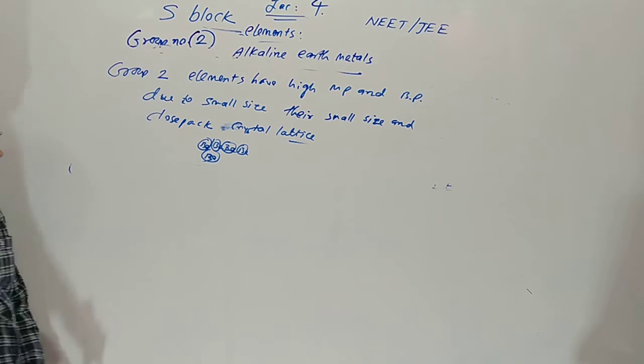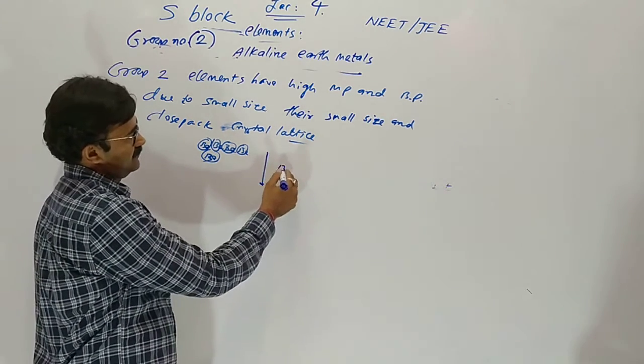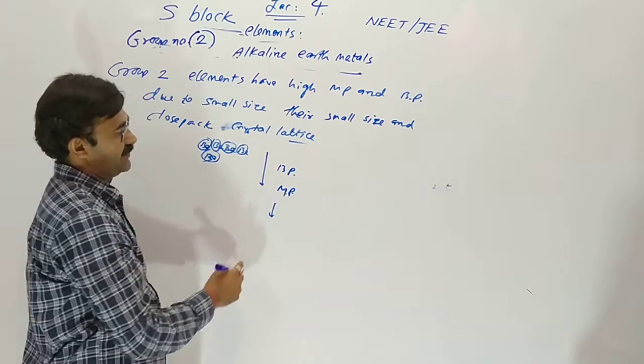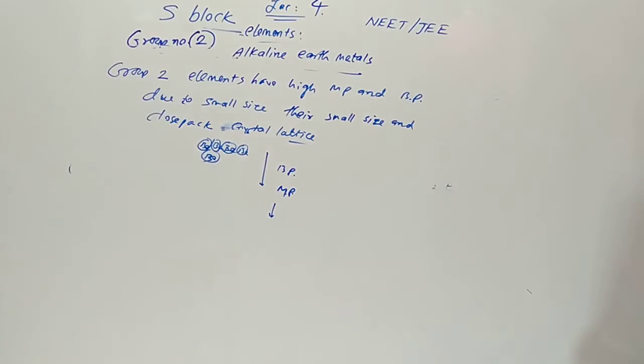Now from top to bottom, the boiling point we discussed, and the melting point is irregular due to its arrangement in solid and liquid state. Melting point and boiling point show no regular trend.